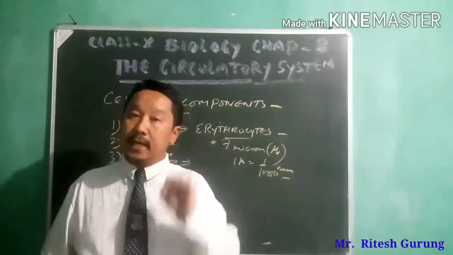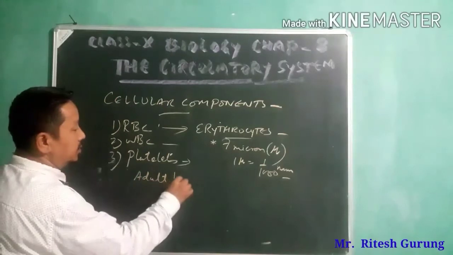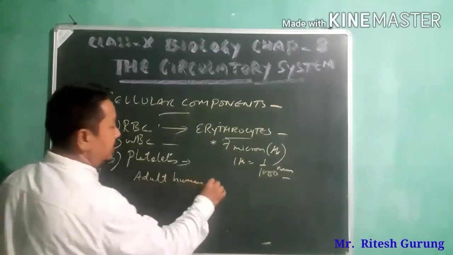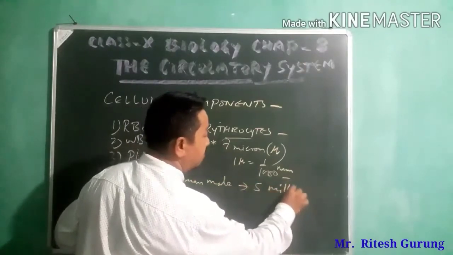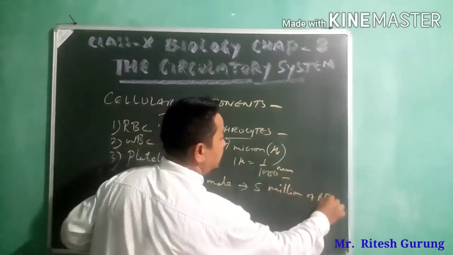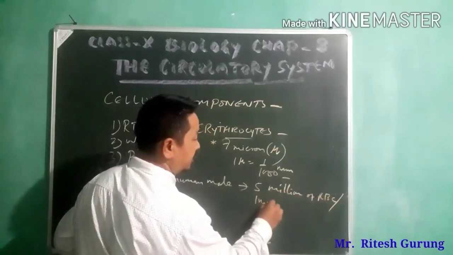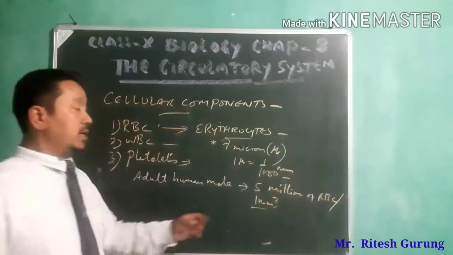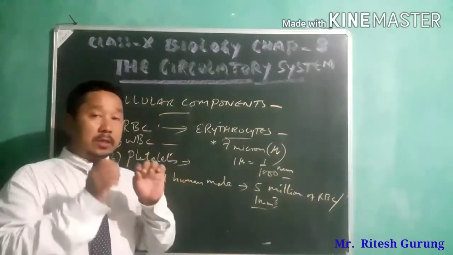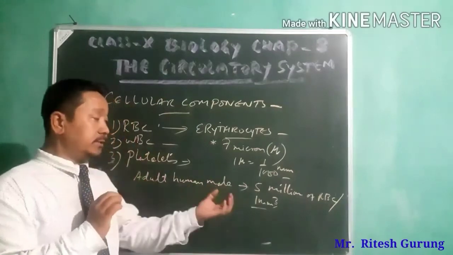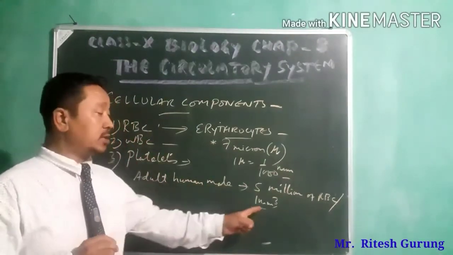Now in adult human male, about 5 million RBC are present per cubic millimeter of volume of blood. Suppose there is a small container whose volume is 1 cubic millimeter.